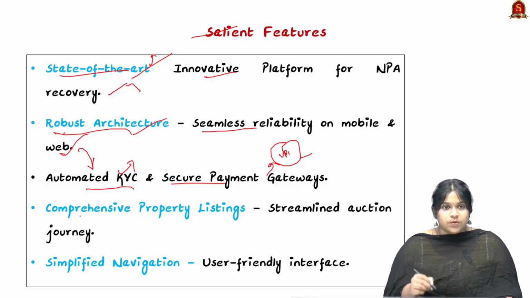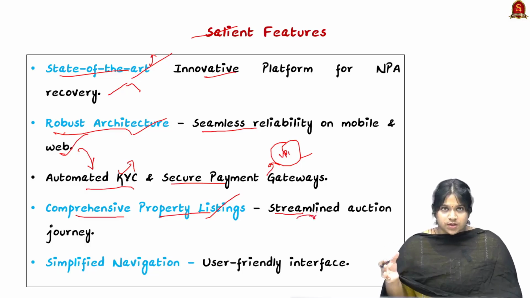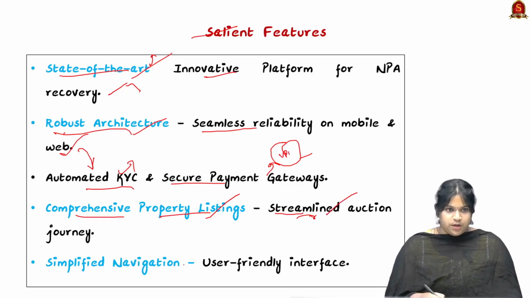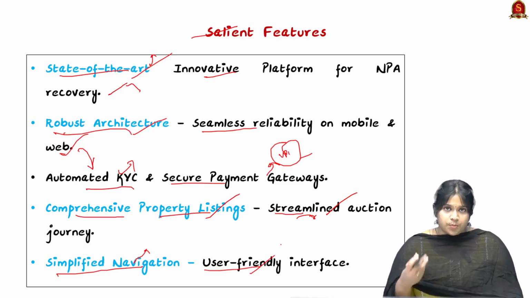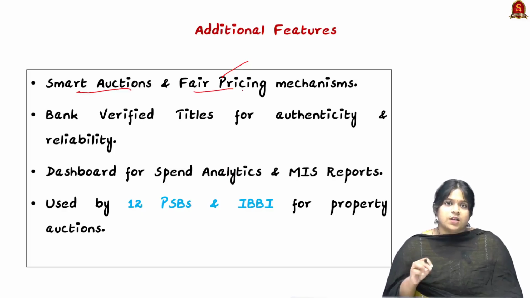One of the salient features is that it brings in comprehensive property listing. It brings a very convenient solution to streamline the auction journey, that is from search to sell. Every property listing can be brought onto the website, so that all properties in India are streamlined properly. There is simplified navigation, that is an easy to use and user-friendly interface for the property selling to go smoothly. Now looking into the additional features, it brings in smart auctions and fair pricing mechanisms. So there is maximum value available for all of these listed properties.